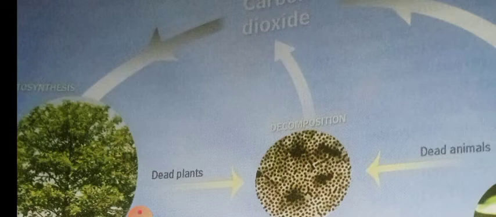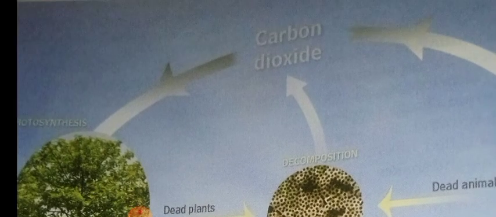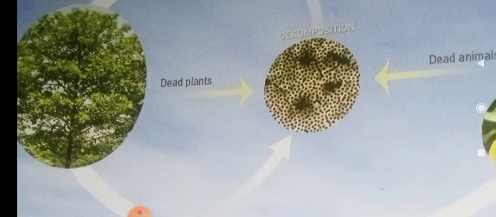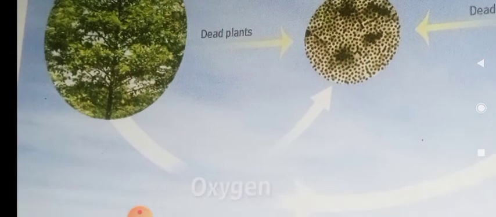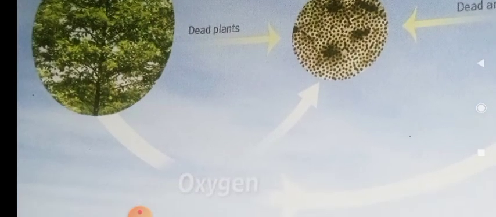That will help the environment to be balanced. Look at the picture. Carbon dioxide from the atmosphere is abiotic. It is taken by the plants, which are biotic, and the plants give the oxygen back.